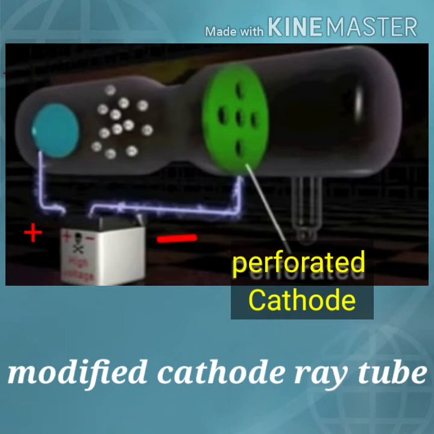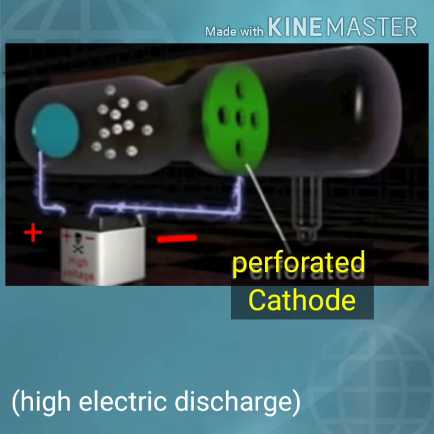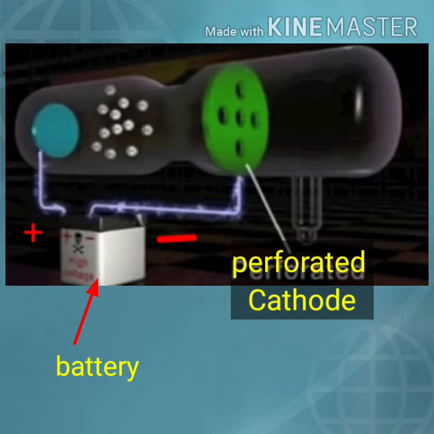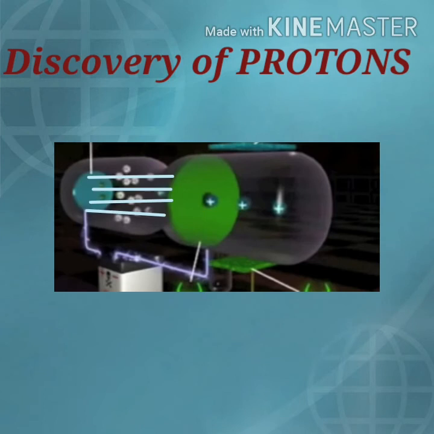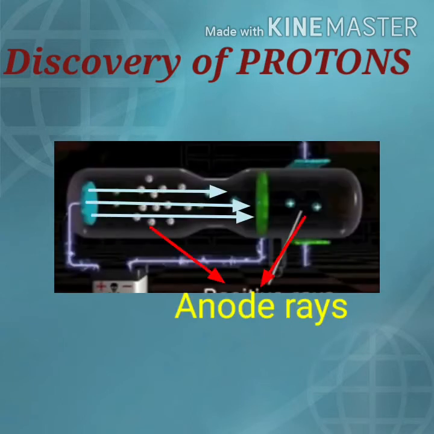When he supplied a high electric current through the battery in the discharge tube, he observed that a new type of rays was produced from the anode, and these rays moved towards the cathode, passing through the holes. These rays moving from the anode are called anode rays.